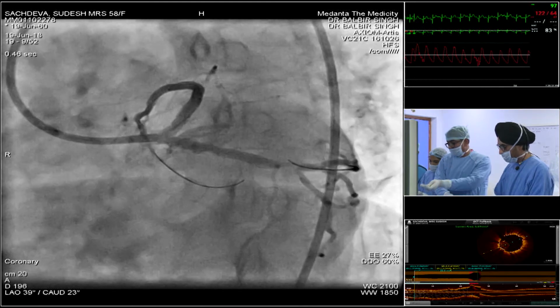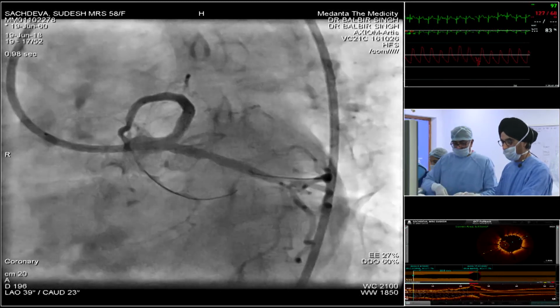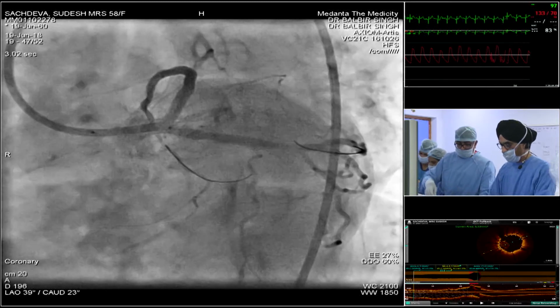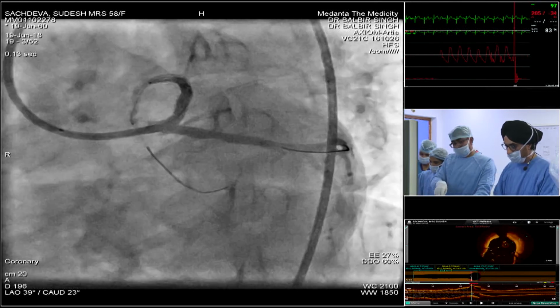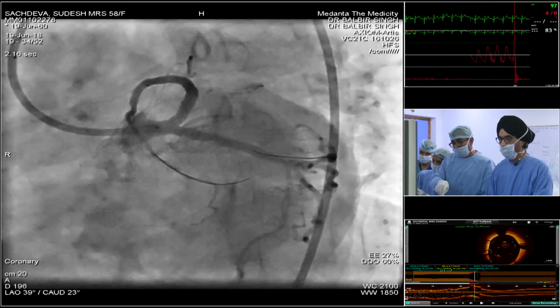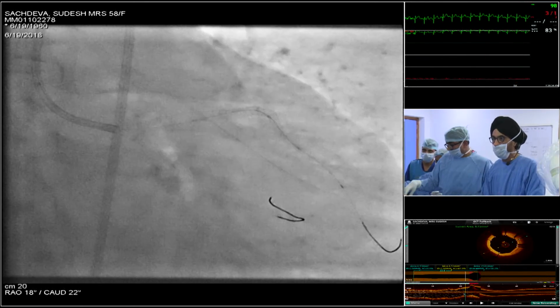I think this is a great example. If you were just doing angiography, you'd think it's great, right? The OCT shows that you have a couple of struts in the left main which are hanging. So I've chosen a 4x8 millimeter balloon.